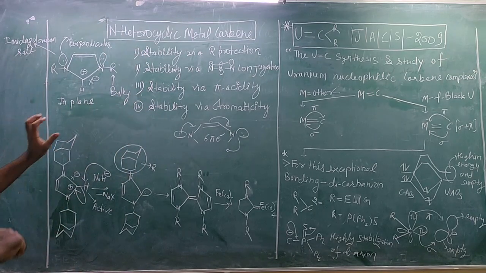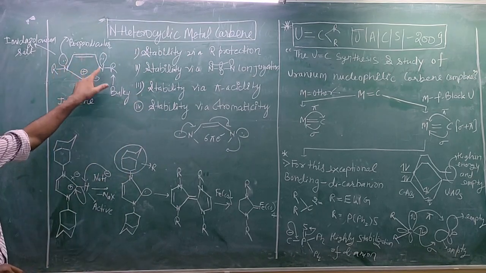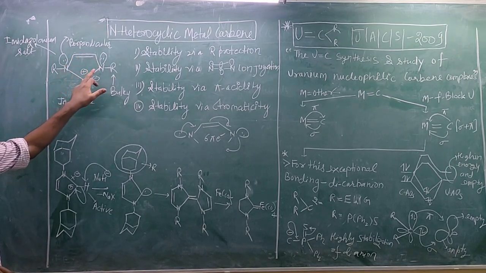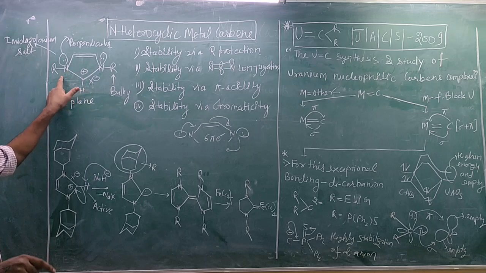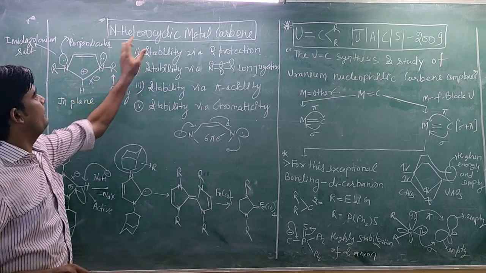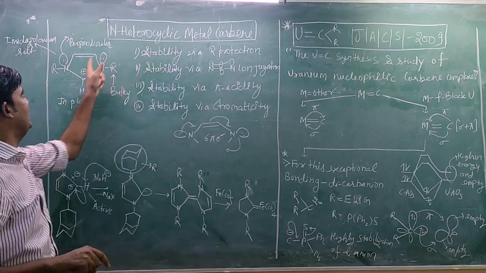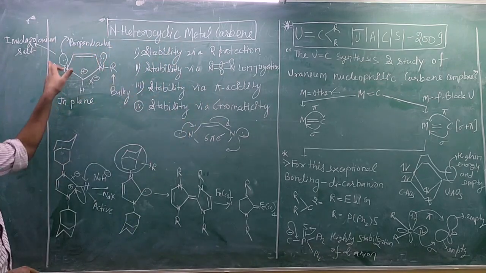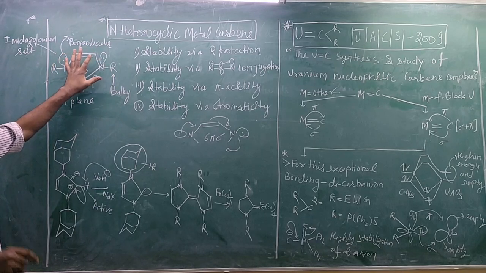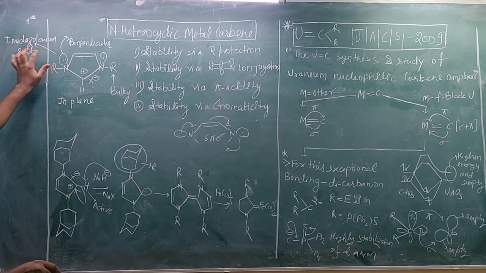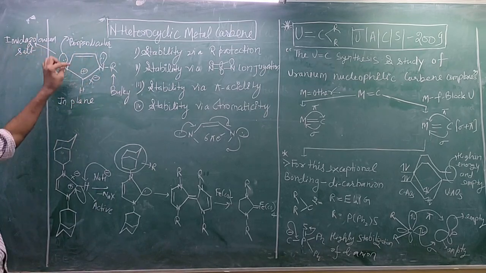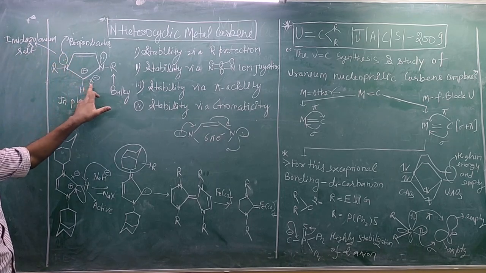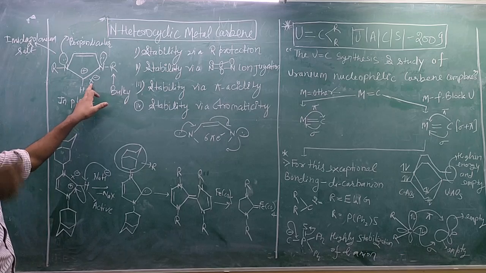You can see the structure of this molecule. It is a heterocyclic ring which contains hetero atoms, so it is an N-heterocyclic metal carbene. First of all we need to study this ring. This ring is mostly known as imidazolium salt, because this carbon contains a positive charge which is balanced by a halogen or any negative species.